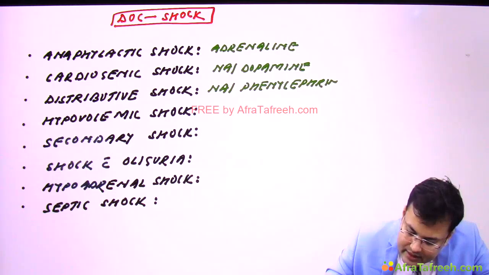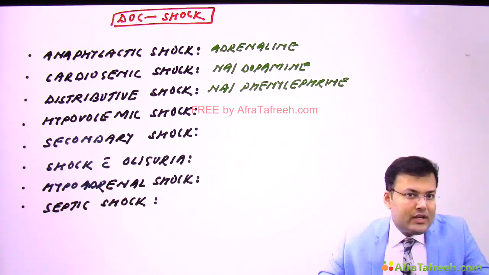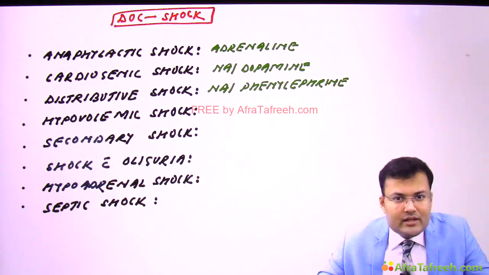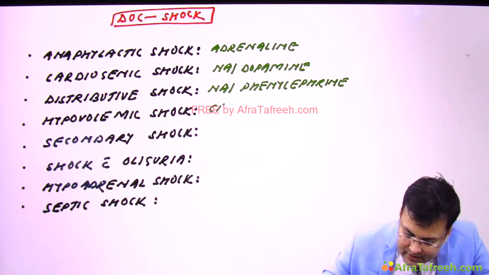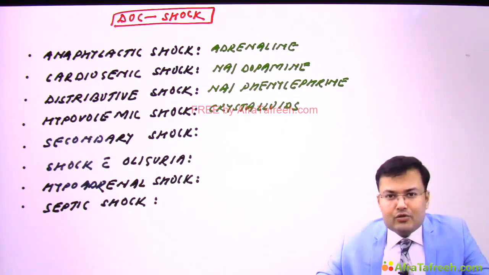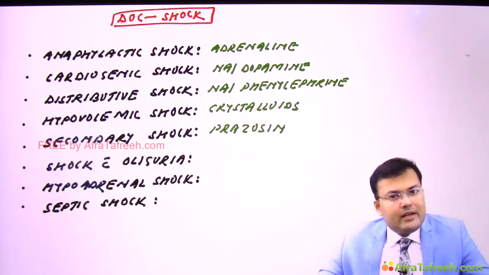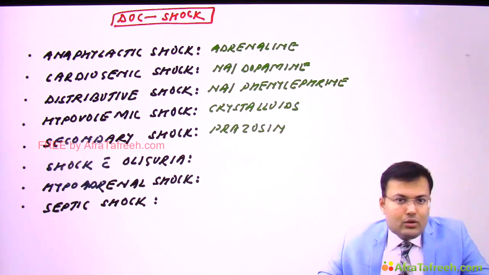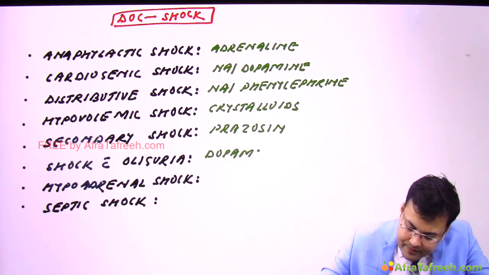And the easiest, hypovolemic shock. There is hypovolemia, so the drug of choice is actually crystalloids or fluids. Clear? For secondary shock, the drug of choice is prazosin. And if there is shock with oliguria, the drug of choice is dopamine.